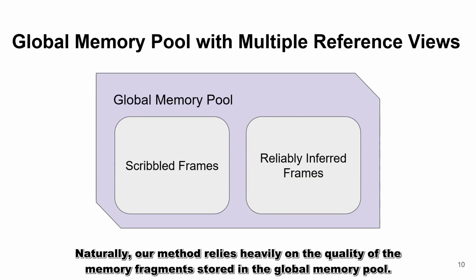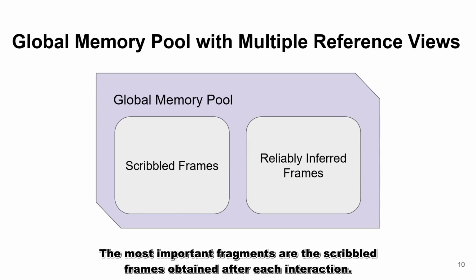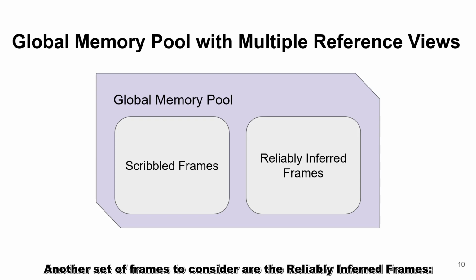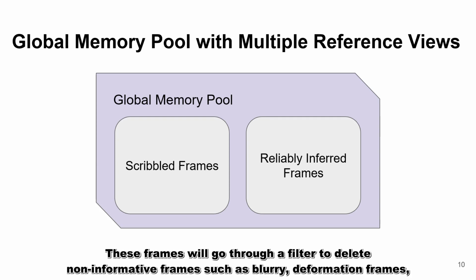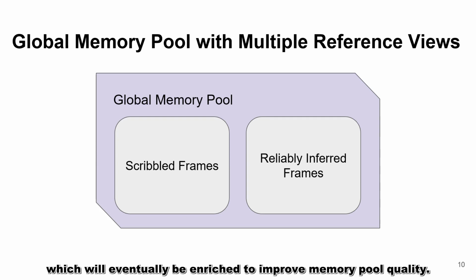Naturally, our method relies heavily on the quality of the memory fragments stored in the global memory pool. The most important fragments are the scribbled frames obtained after each interaction. Another set of frames to consider are the reliable inferred frames, the predicted masks that are considered reliable, obtained throughout the propagation process. These frames go through a filter to delete non-informative frames such as blurry or deformed frames, which will eventually be enriched to improve memory pool quality.